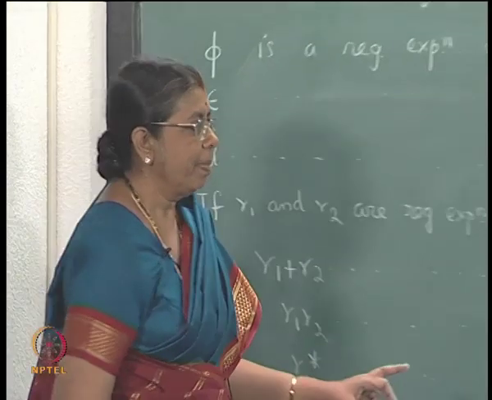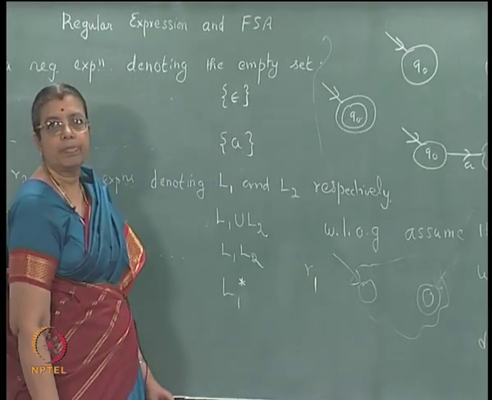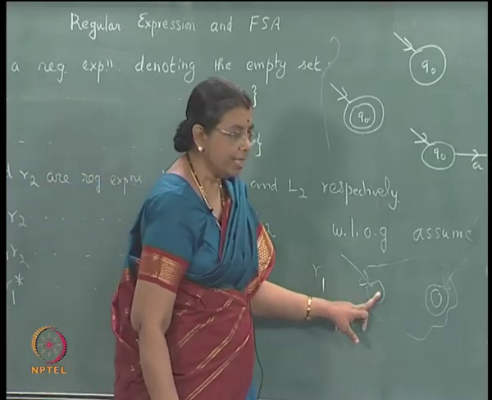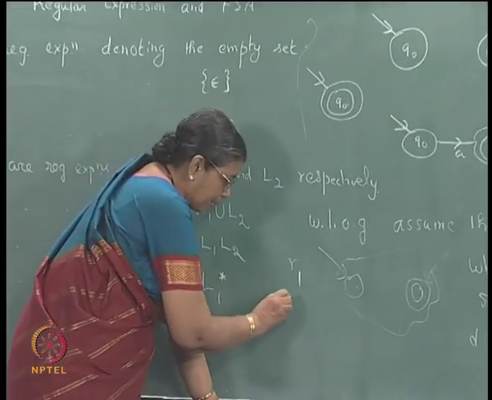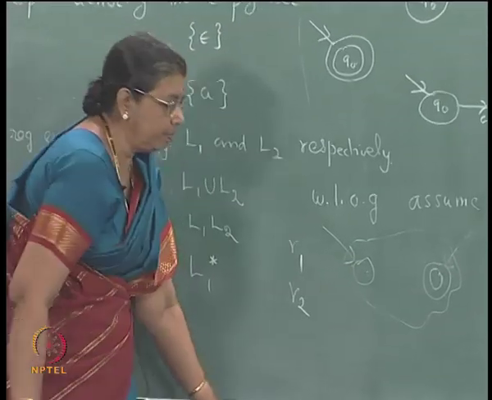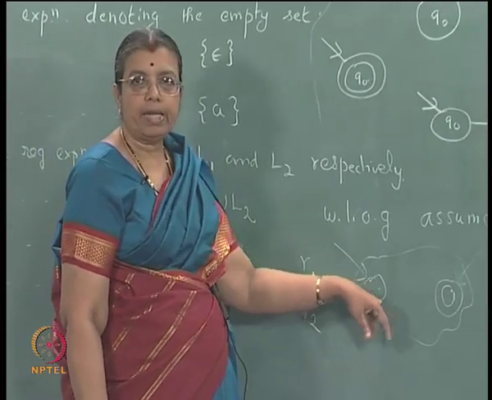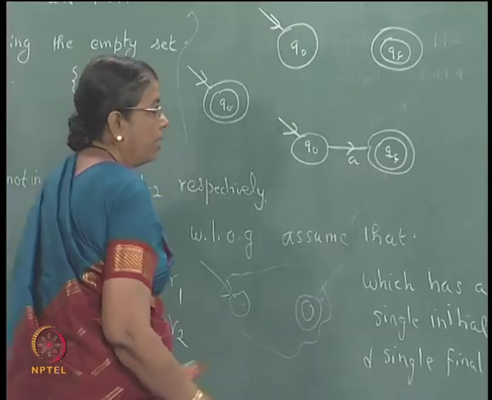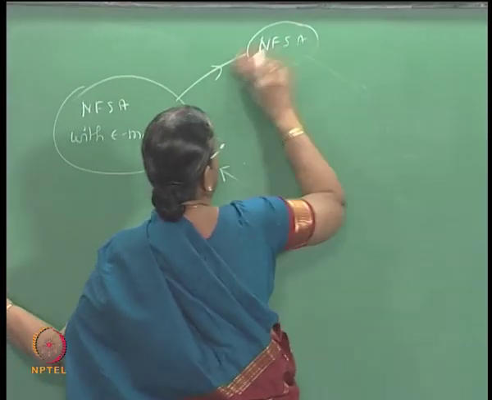R1 is represented by a transition diagram or NFSA with epsilon moves, where there is one initial state and only one final state. Similarly, R2 is also represented by a diagram with one initial state and one final state. Now, how do we go about defining R1 plus R2?